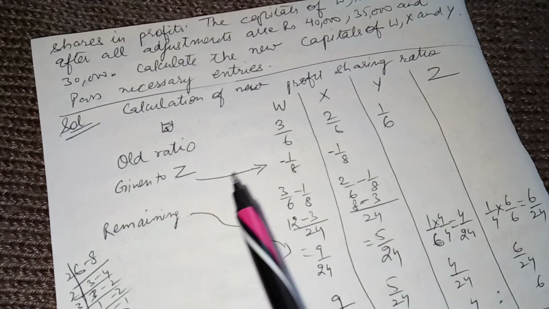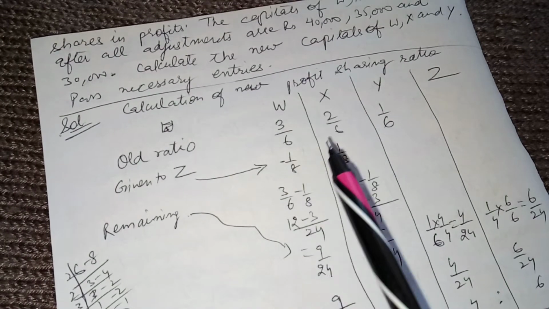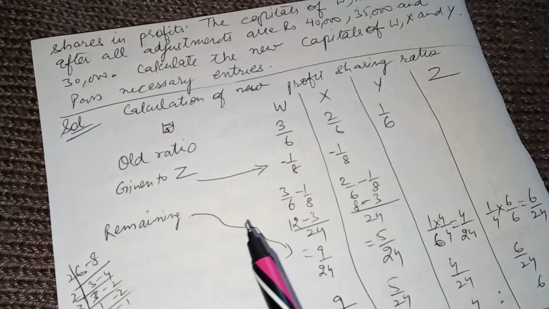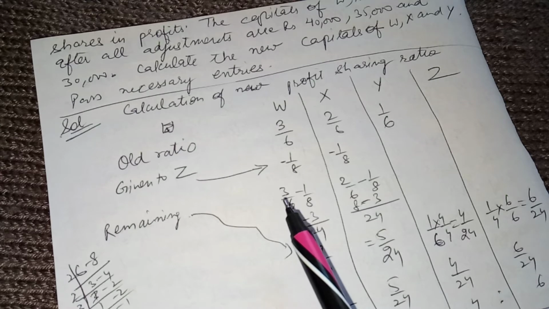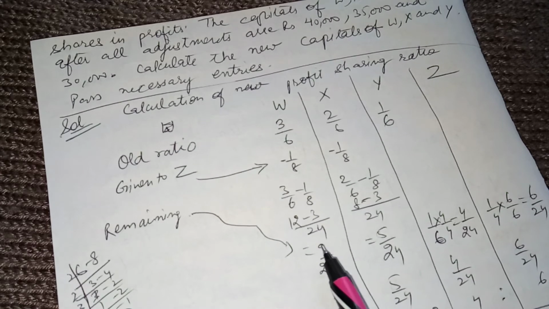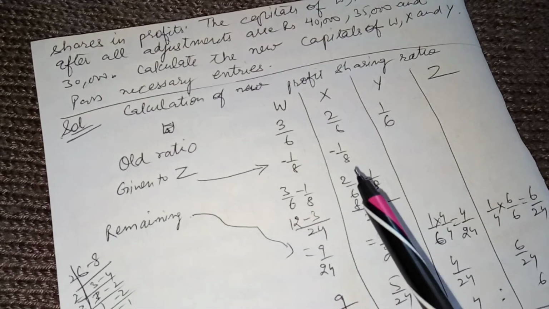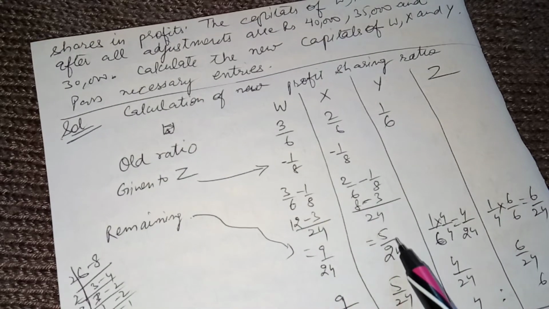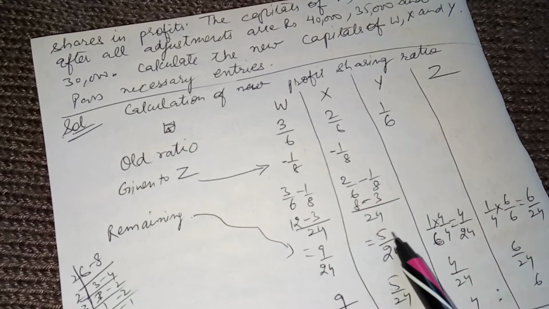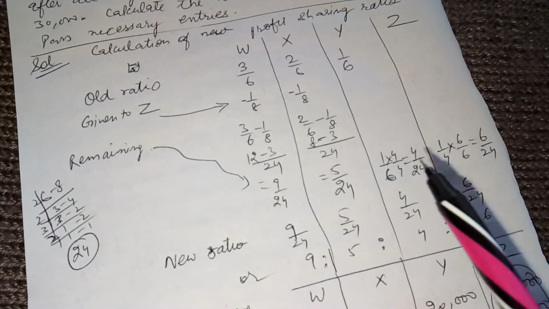Now for giving to Z, W gave 1 by 8 and X gave 1 by 8. So W's remaining share will be 3 by 6 minus 1 by 8, that comes out to be 9 by 24. And X's remaining share will be similarly 2 by 6 minus 1 by 8, that comes out to be 5 by 24. And Y's share is 1 by 6.